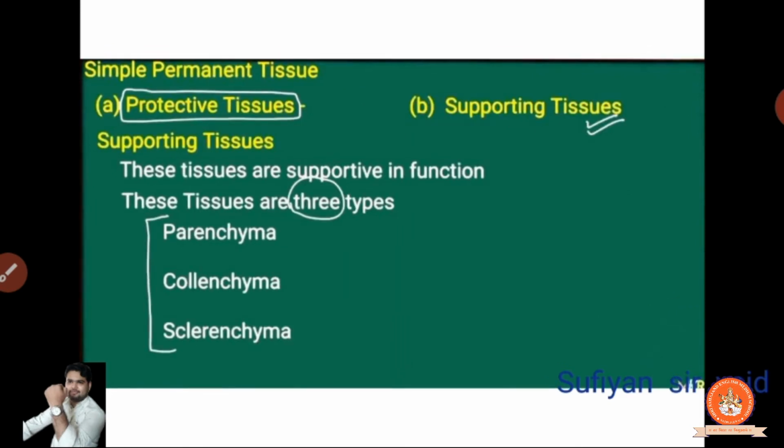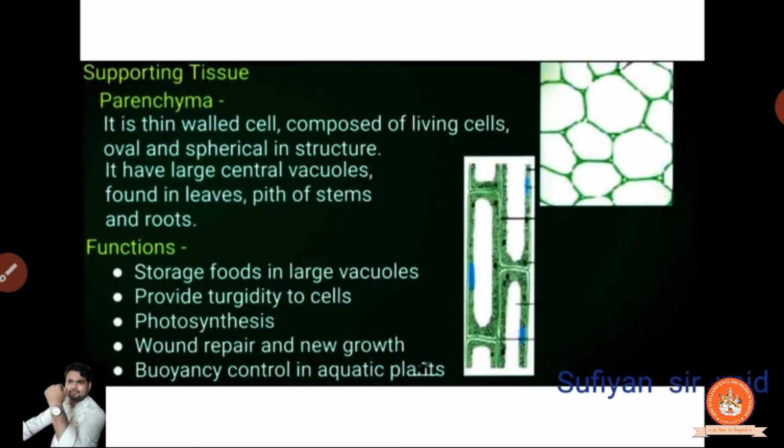Now, simple permanent tissues have two types, protective and supportive. Protective we have already completed. Now we are in the supportive. These tissues are supportive in function. These tissues are of three types: parenchyma, collenchyma, sclerenchyma. Just kidding. Okay, parenchyma, collenchyma, sclerenchyma. Okay, now supporting tissues, parenchyma.